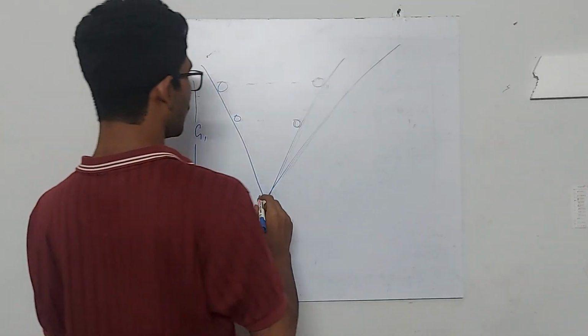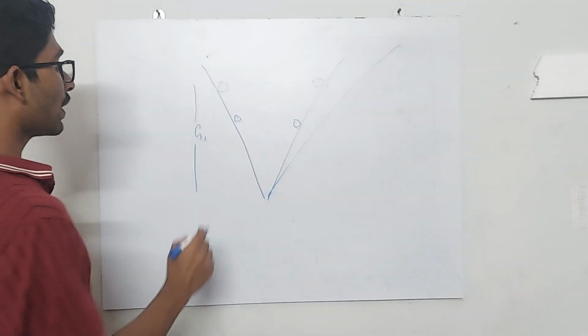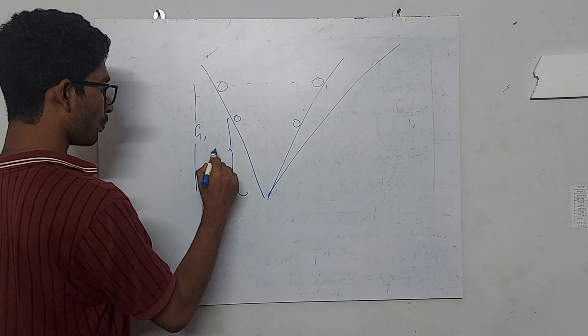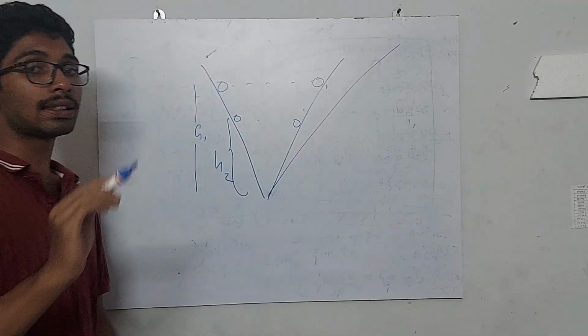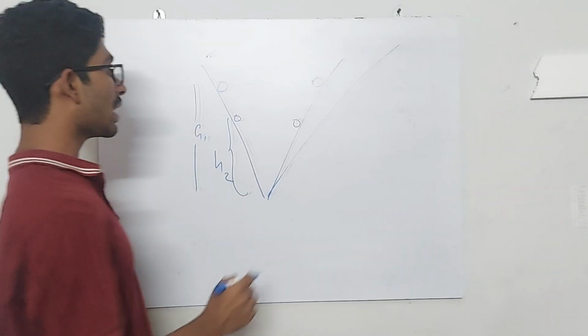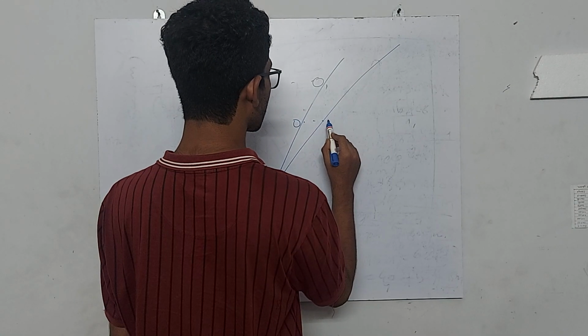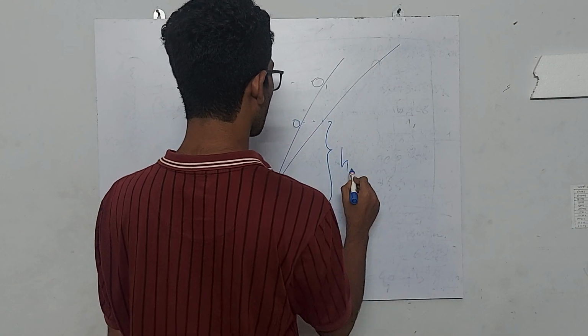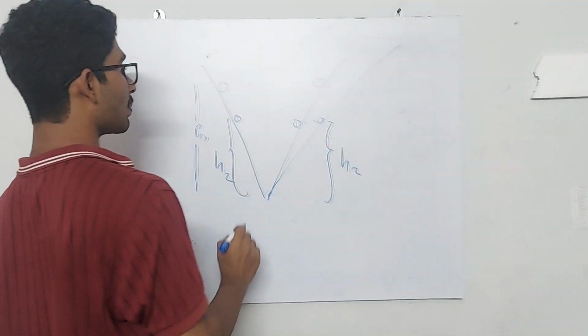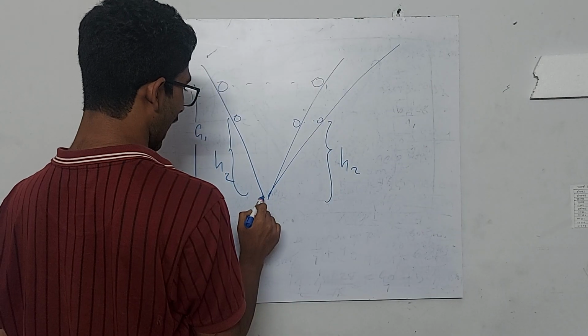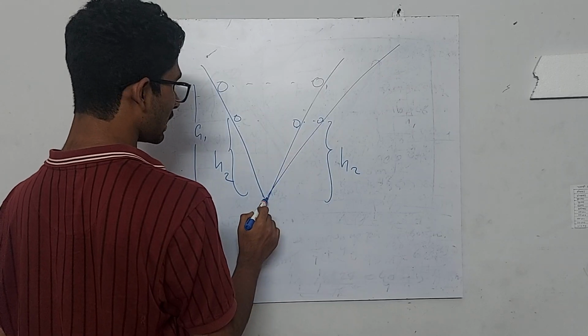So now, according to Galileo, if here the height was h2, on the other surface also the ball will move until it reaches the same height. So the ball will reach here. Now I decrease the angle of elevation. From here to here, if the distance is x, from here to here also the distance would be x.